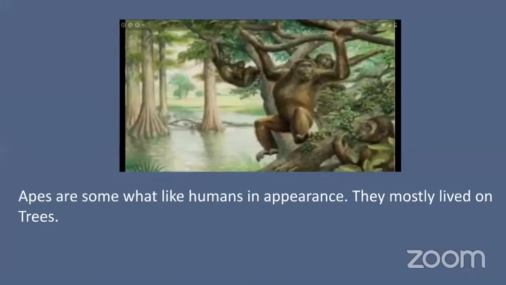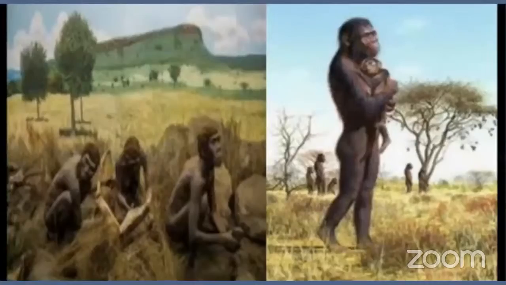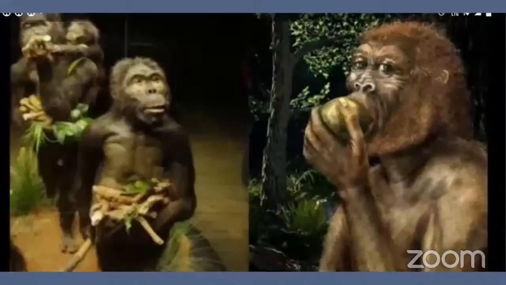Somewhat like humans means they had a face, nose, eyes, ears, two legs, two hands. But they lived on trees, in the jungle. But they used to take care of their young ones, their babies. Fine. They were living on trees. See what they are eating?